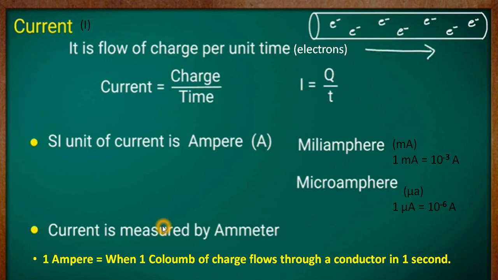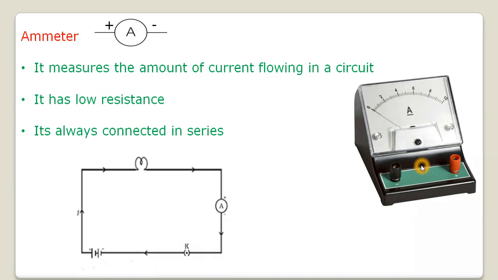Now this is our ammeter, and it measures the current flowing in a conductor. Whenever you want to measure the amount of current flowing in a circuit, you can connect an ammeter in that circuit and you will get the measure of current. The ammeter is shown by the symbol A, and one end of it is connected to the positive end, and the other wire is connected to the negative end. Now the ammeter has low resistance. This is a new word for you, resistance. We will discuss it later.